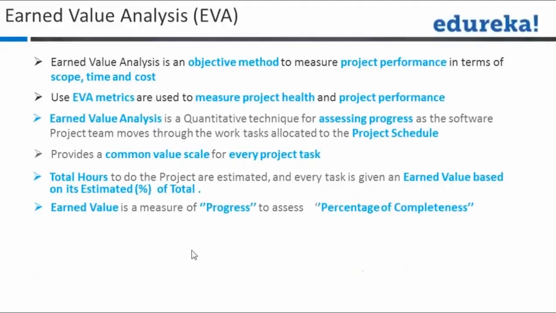We will take an example to see that. It's an objective method to measure project performance and project health. It's a quantitative technique for assessing progress as the software project team goes through the work tasks allocated. It gives a common value scale for every project task.